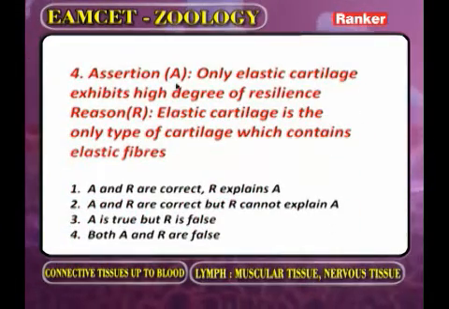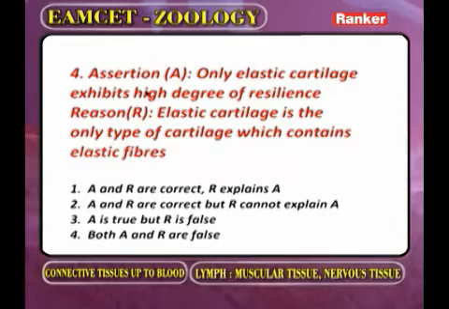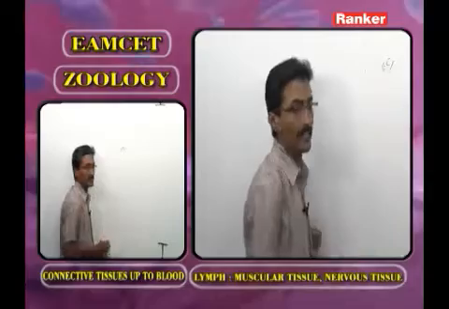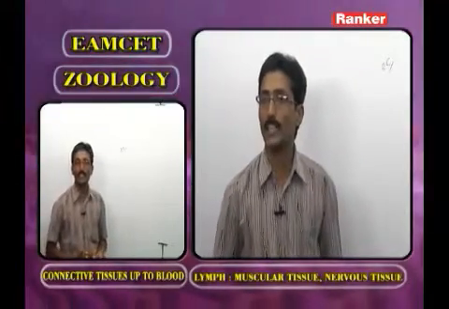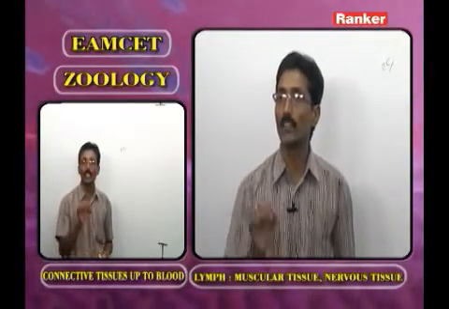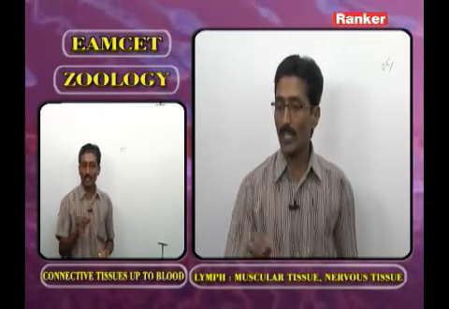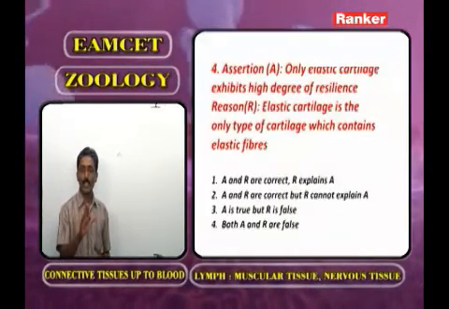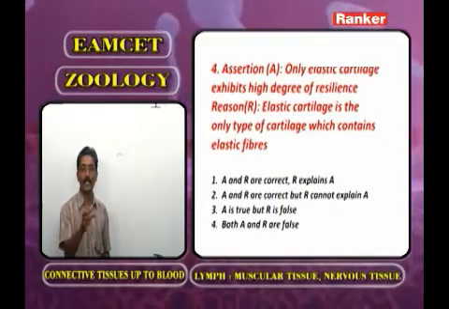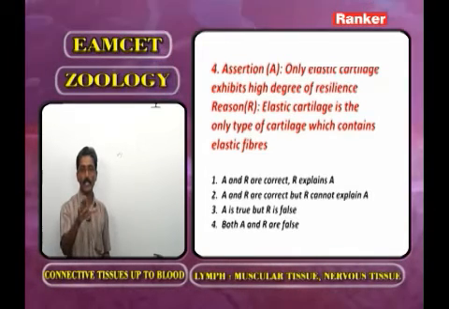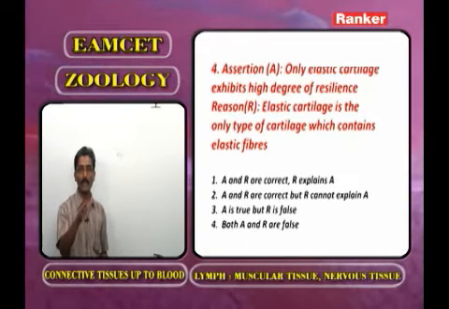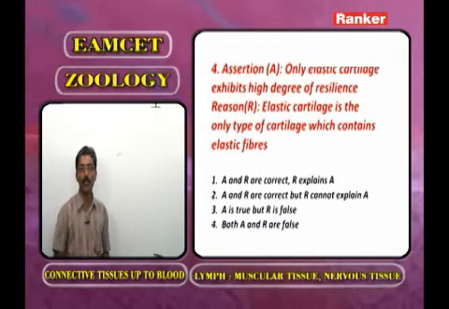Assertion, only elastic cartilage exhibits high degree of resilience. Now as we observe the elastic cartilage, that is the second type of cartilage. This is the only cartilage having the collagen and elastin fibers. Now, what is the assertion? Only elastic cartilage exhibits a high degree of resilience. 100% correct. On what basis? Because it has elastic yellow fibers.